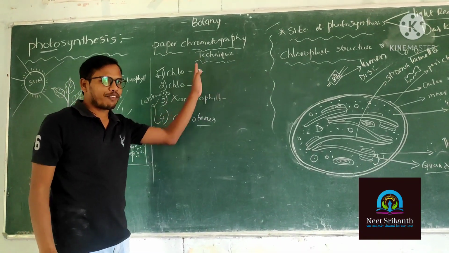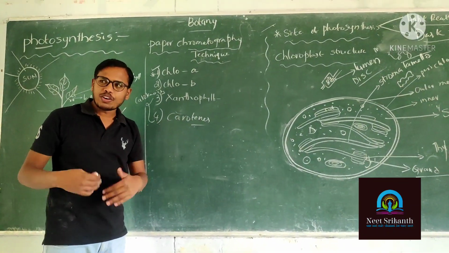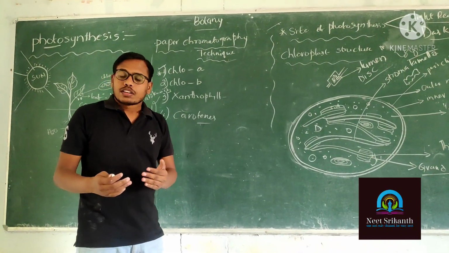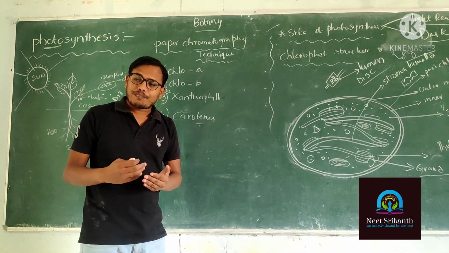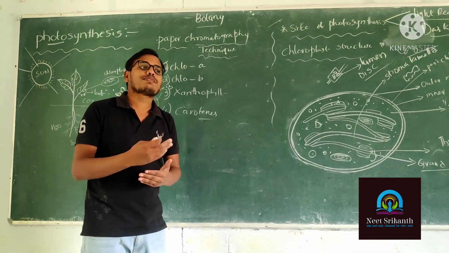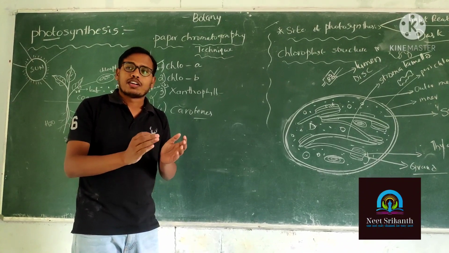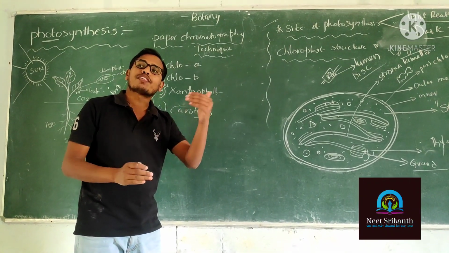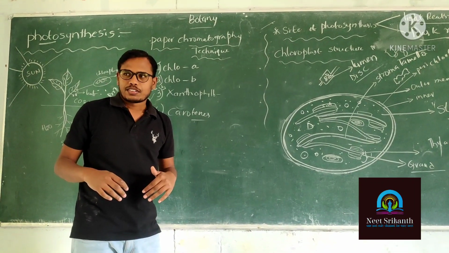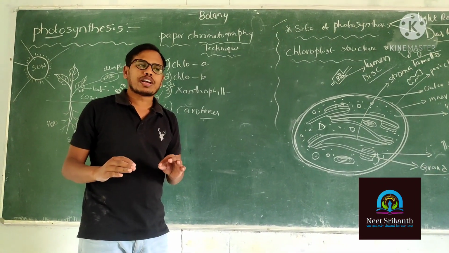So we have 4 types of pigments. How do we know these 4 types of pigments are present in the higher plants, and what type of color they exhibit? Which color are they responsible for? We don't know that. So that's why we are going to do an experiment.